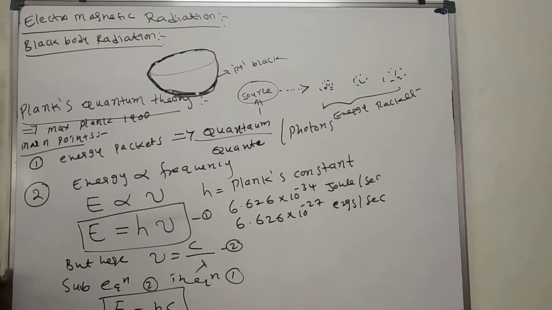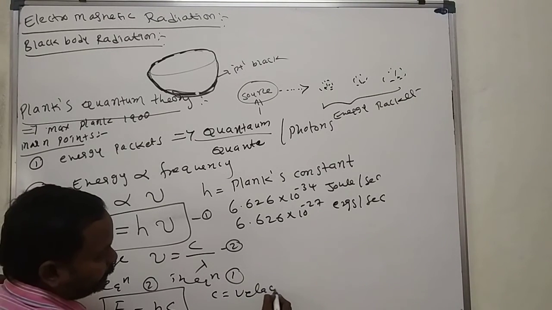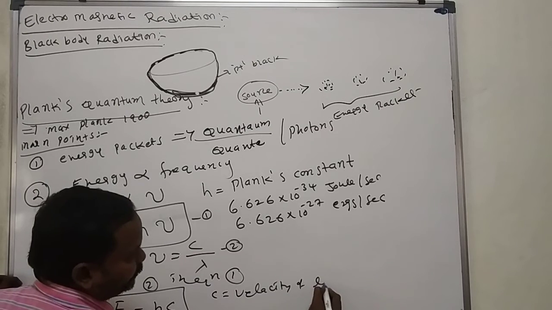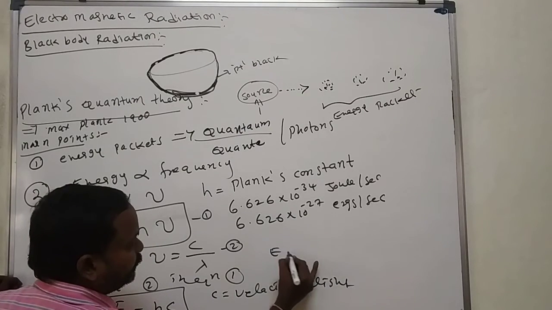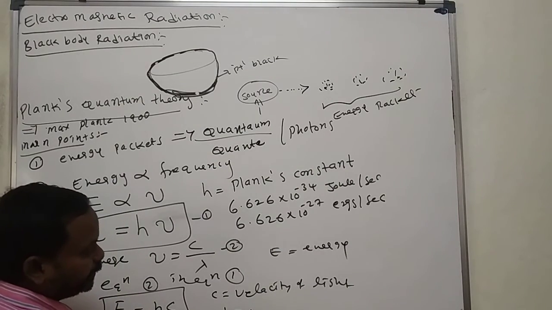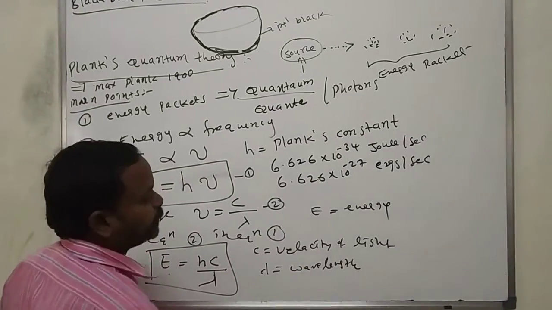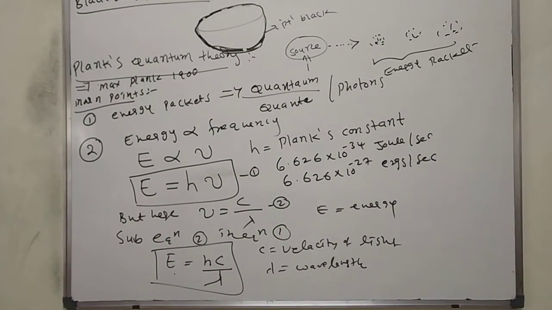If you know the lambda, the wavelength, then you can calculate the energy. What is h? Planck's constant. What is c? The velocity of light. E is energy, lambda is wavelength, h is Planck's constant.